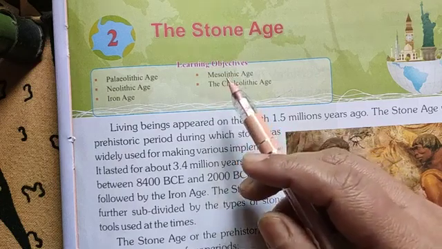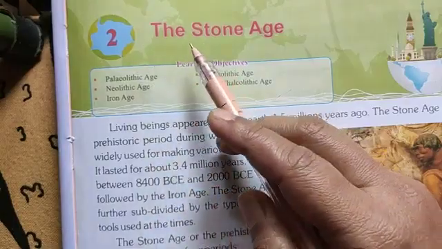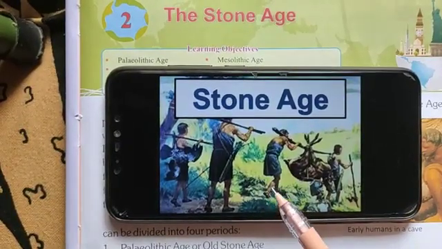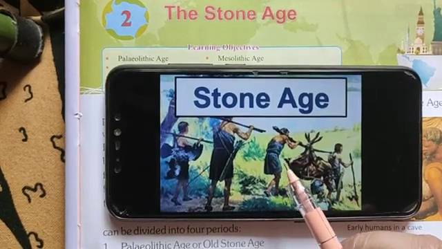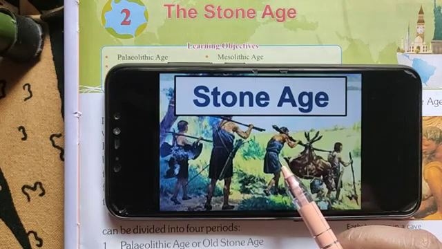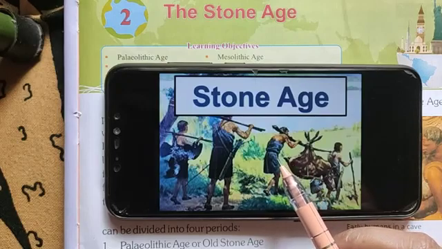Students, today we are going to start new chapter 2, that is the Stone Age. Look students, this is a picture of a Stone Age period. Now what is this Stone Age? The Stone Age is a broad prehistoric period during which stone was widely used to make implements.